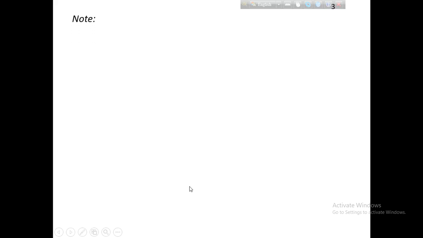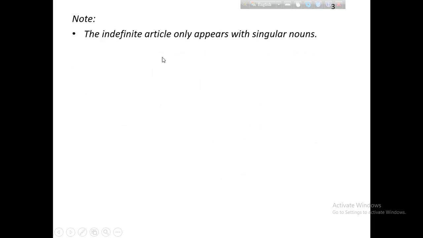Note, you must keep this in mind when you want to use an article. The indefinite article only appears with a singular noun. The indefinite article is never used before plural nouns. It is always used before a singular noun.